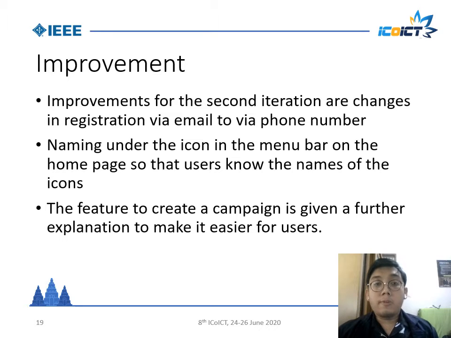First, improvements for the second iteration are changing the registration via email to via phone number. Second, adding names under the icons in the menu bar on the homepage so that users know the names of the icons. And last, the feature to create a campaign is given a further explanation to make it easier for users.